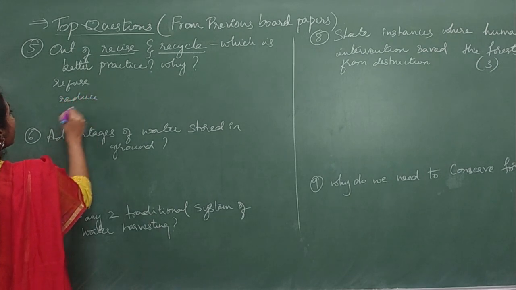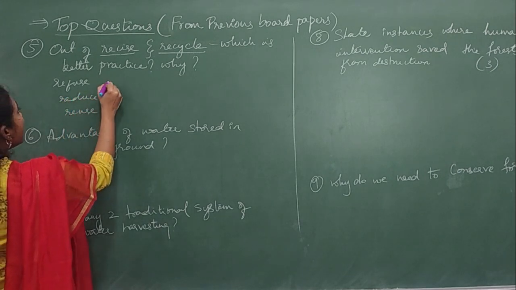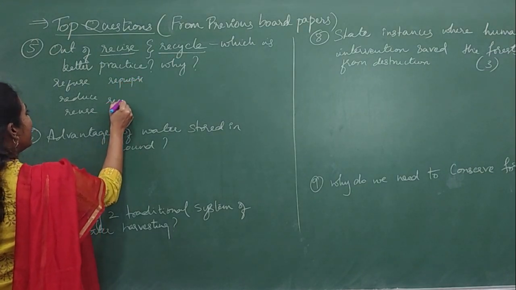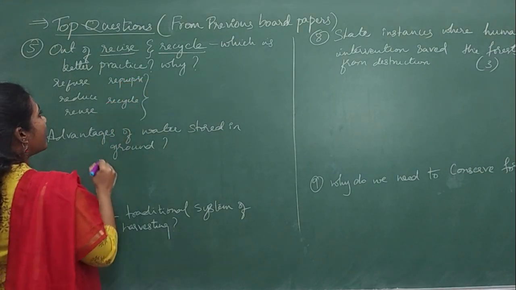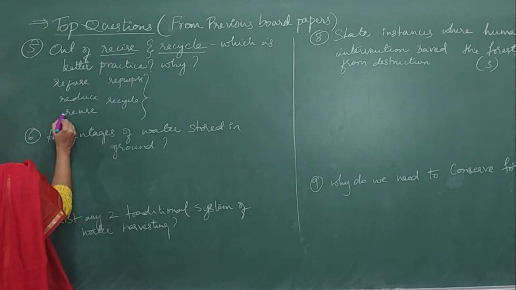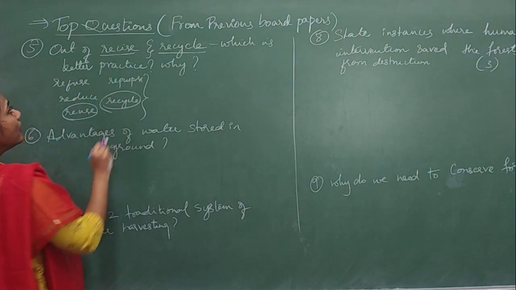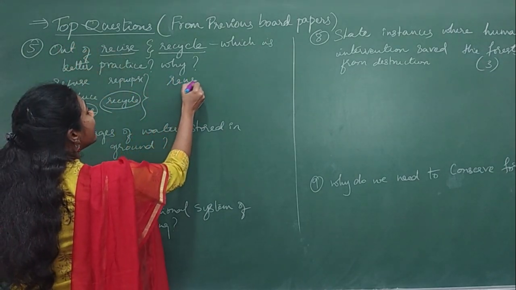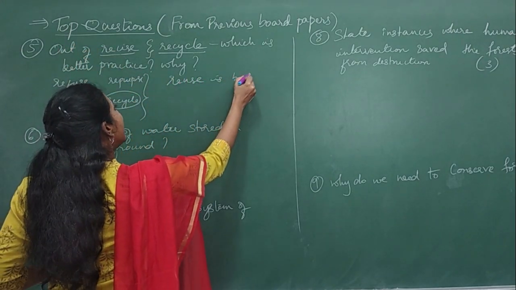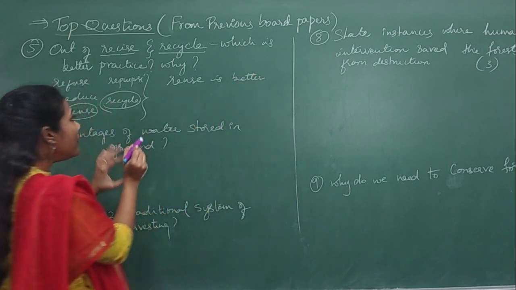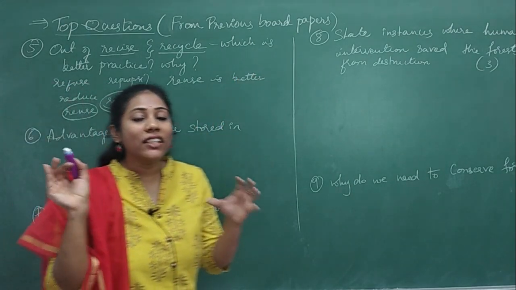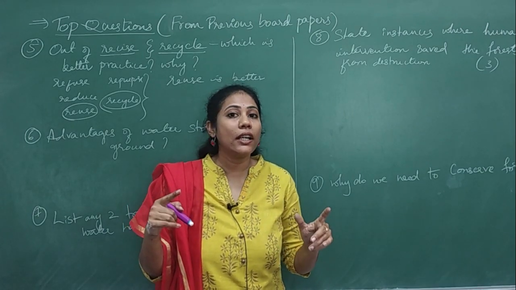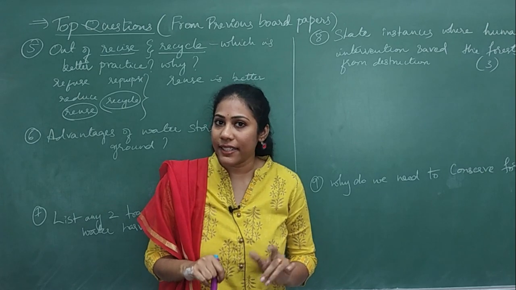Reduce, reuse, repurpose, and recycle. So these are the 5 R's. And reuse and recycle, right? Which is better? Reuse is always better. Reuse is better than recycle. Can you tell me why? Even this point I covered in my first video. If you want to watch in detail, you can go to the video link that is provided in the description.